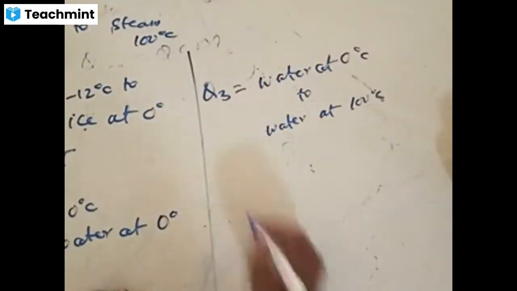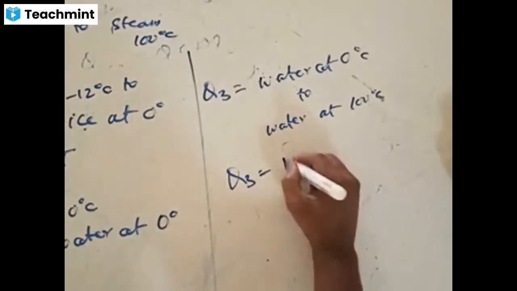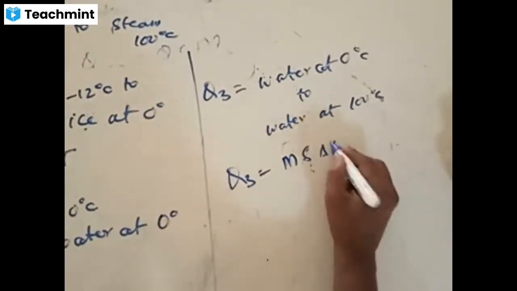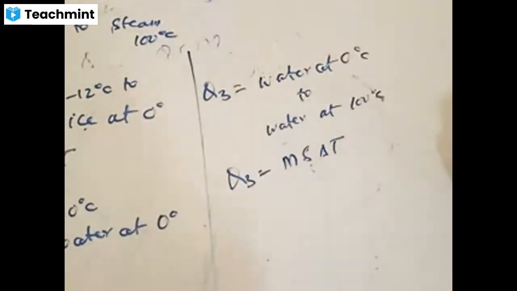Now what's the formula for this Q3? MS delta T. Delta T is final minus initial, 100 minus 0. S is the specific heat of water. M is the mass of the water, which is the same. The mass of ice itself is the mass of water here.